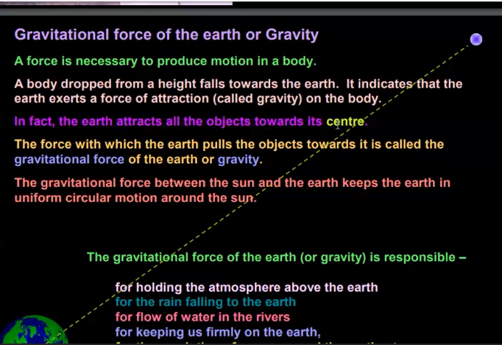A force is necessary to produce motion in a body, which I have already discussed in the previous chapter, laws of motion. The first law of motion describes that an object at rest will continue to be at rest, and an object in uniform motion will continue in uniform motion until and unless some external unbalanced force is applied on it. So it is well known to us that a force is necessary to produce motion in a body.